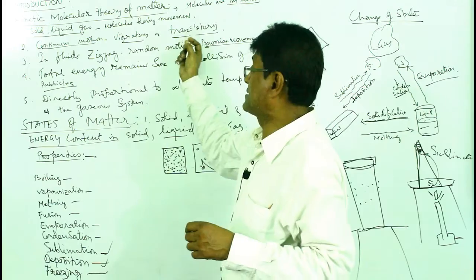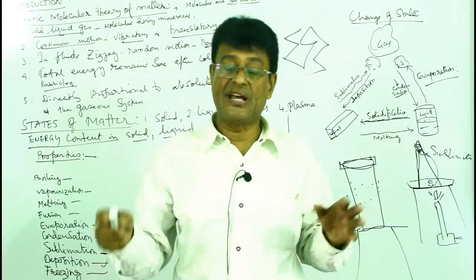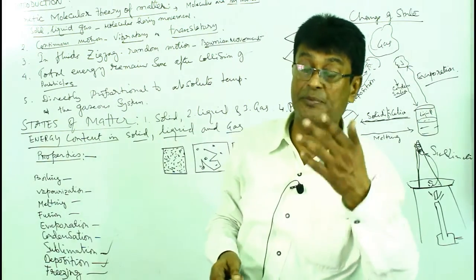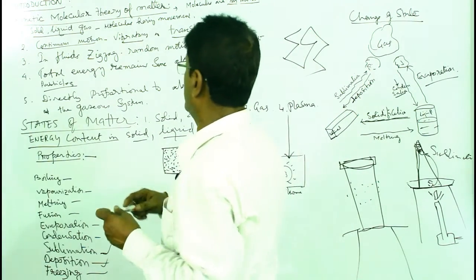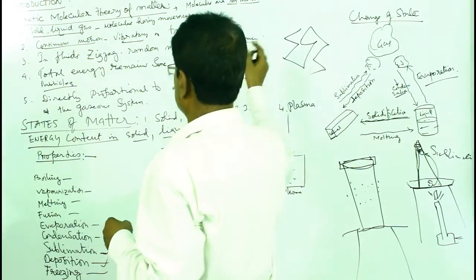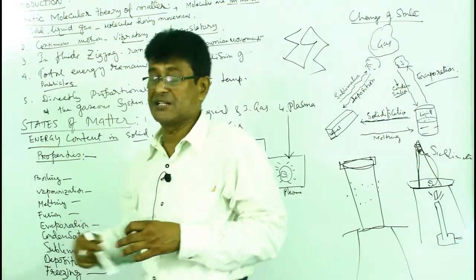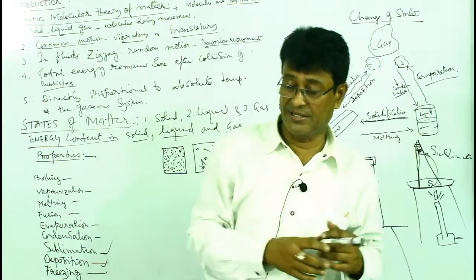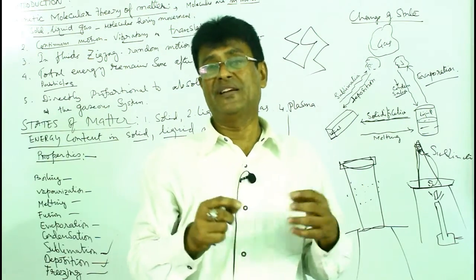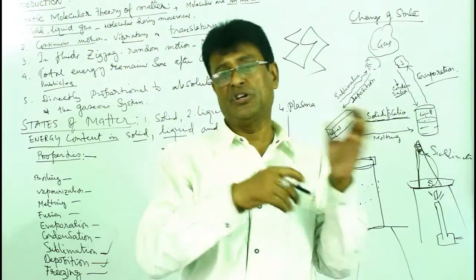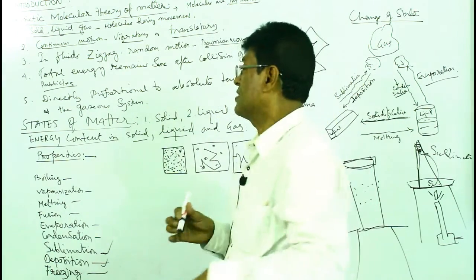While in liquids and gases, translatory movement is there, and frequent zigzag movement, which is known as Brownian movement, observed by the scientist Brown. The total energy remains the same after the collision of the particles. As the particles move in gas and liquid, they collide, and whether the motion is reduced or increased, the total energy remains the same.